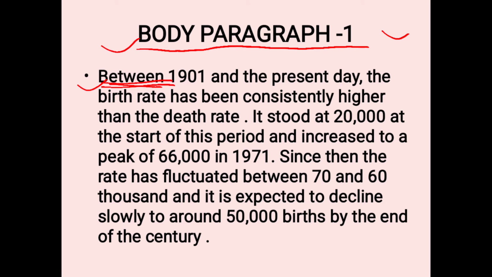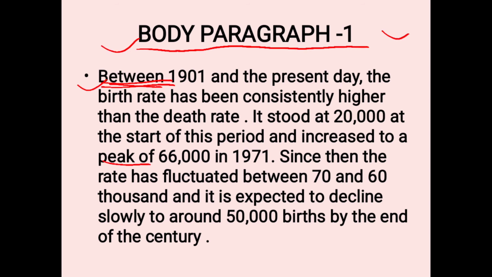The birth rate has been consistently higher than the death rate. It stood at 20,000 at the start of this period and increased to the peak of, like peak of, highest, lowest.